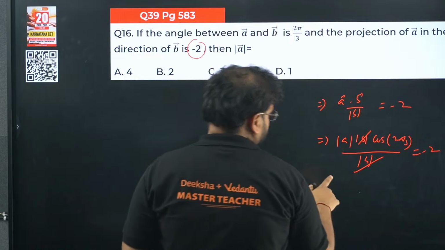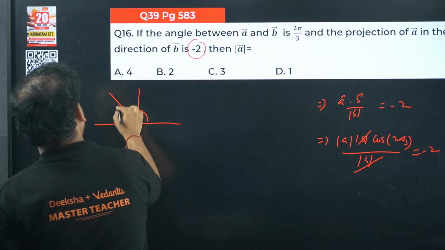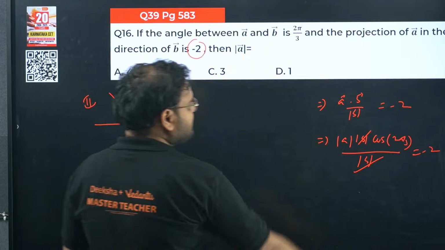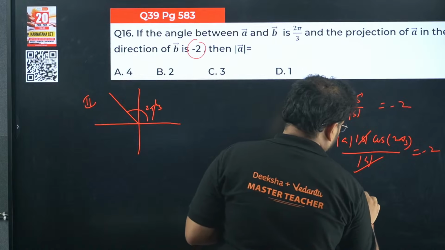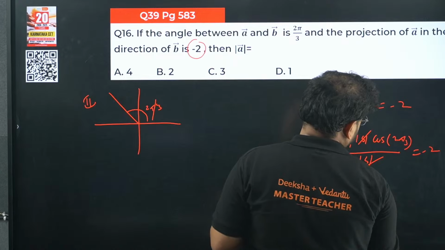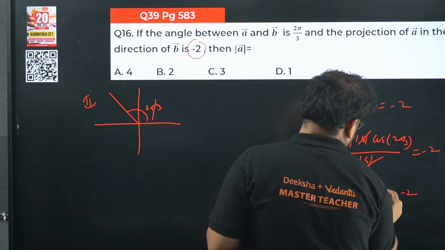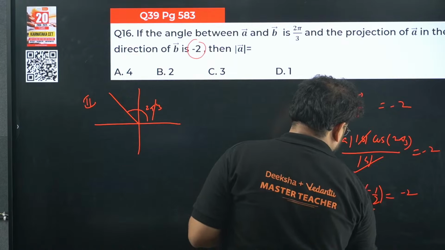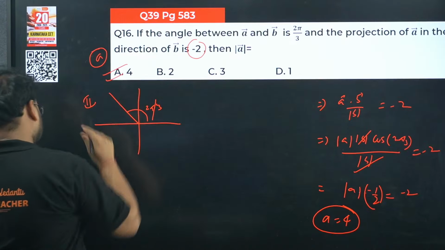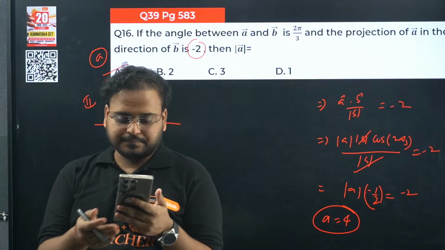Okay. Now check this out. 2 pi by 3 is coming in which quadrant? In the second quadrant. This is your angle, 2 pi by 3. Second quadrant, cos is negative. So you'll have over here mod of A, and this will be coming as 1 by 2 only. And you'll have minus 2. It means minus 1 by 2. So A will be what? Plus 4. Option A is correct. Check this out, guys. 16th one, option A is correct.